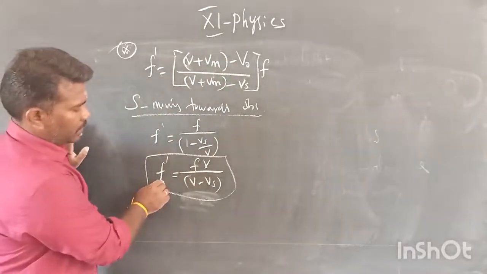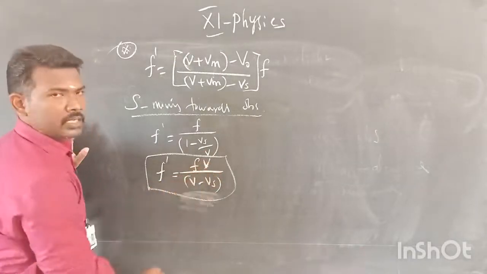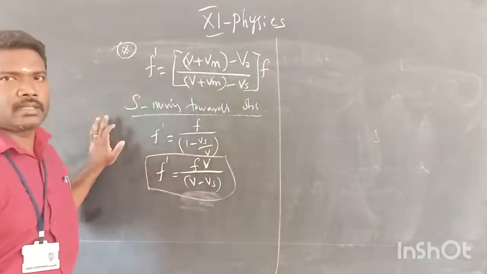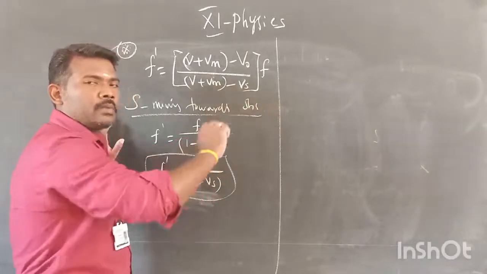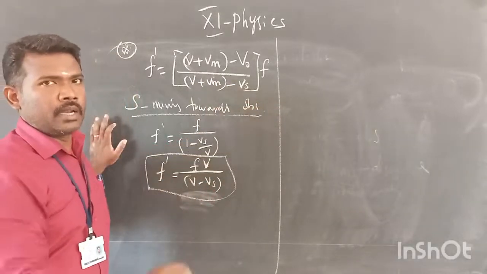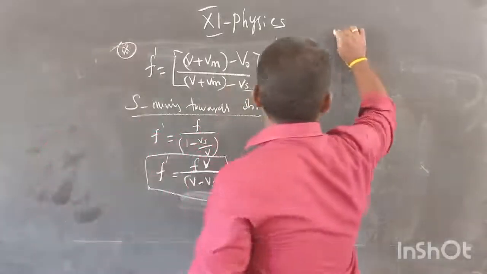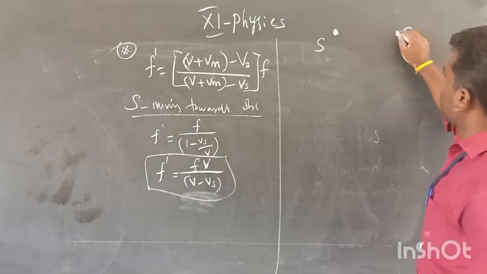So we get the equation F dash is equal to Fv divided by V minus Vs. As per the first condition, the sound wave is always moving from source to the observer. Here you consider this is the source and this is the observer.